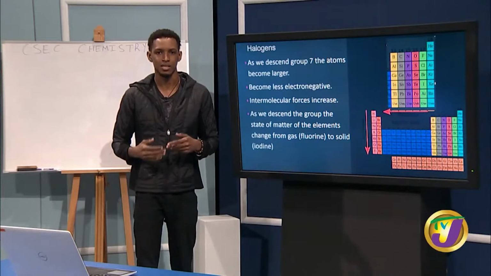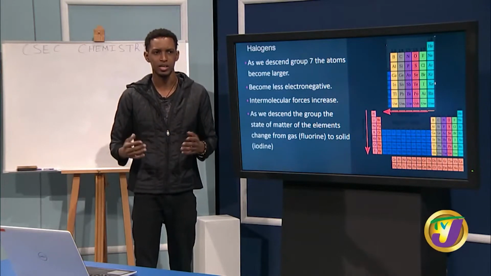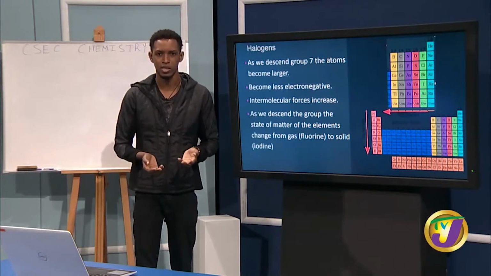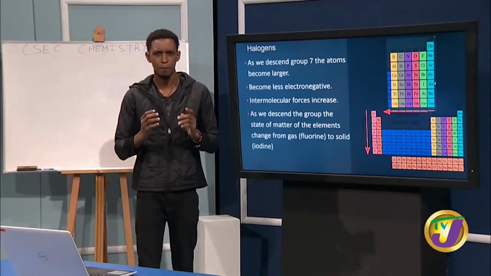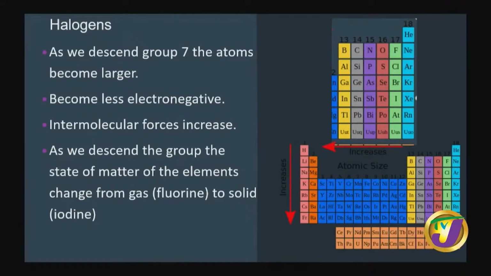Therefore, it exists as a liquid, while iodine has a lot of van der Waals interactions, causing it to exist as a solid. Mind you, it's not a rigid solid. It's very soft and easily broken apart, but a solid nonetheless.